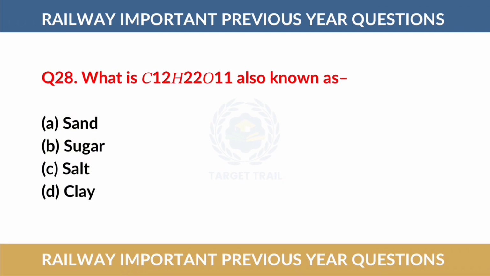Question number 28. What is C12H22O11 also known as? The correct answer is option number B, sugar.